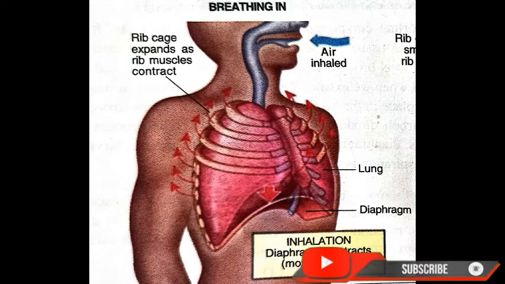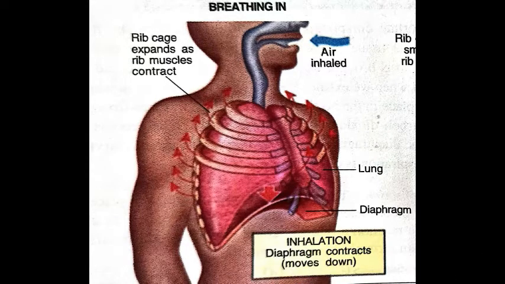When we breathe in, muscle across the ribs contract. You can see in that picture. When we breathe in or when we inhale air, muscle across the ribs contract. It pulls the ribs upward and sideward. If you look into the picture very carefully, when that human being is inhaling the air, the ribs and the muscle are contracting upward and sideward. At the same time, the muscle of the diaphragm contracts and flattens.